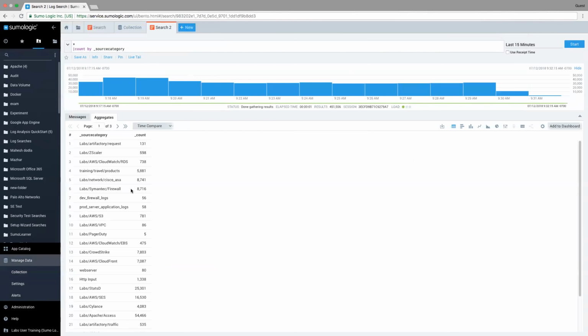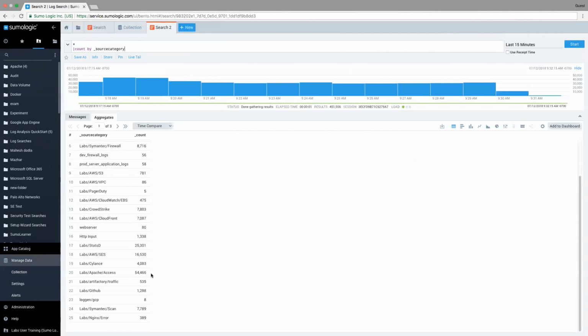And so I see here, there were certainly a lot of Symantec firewall logs and a lot of Cisco logs, not too many PagerDuty, and you can certainly just get a feel for what's making up a large percentage of your data. And if I look down here, I see Labs Apache Access representing 54,000 log messages. And like I mentioned earlier, this is the source category that we're going to go ahead and use for today. So that's an easy way that you can see what data is available for you.